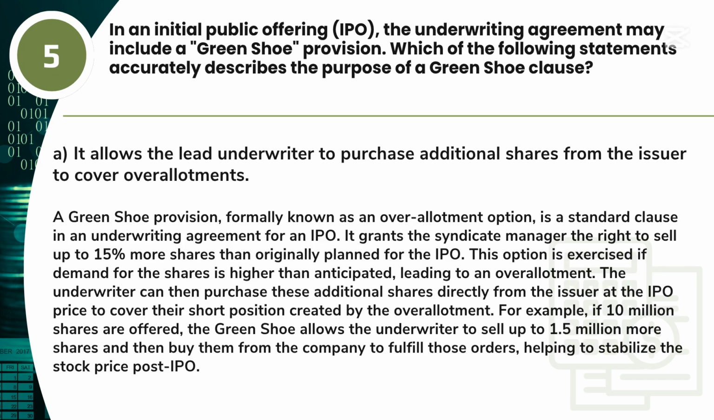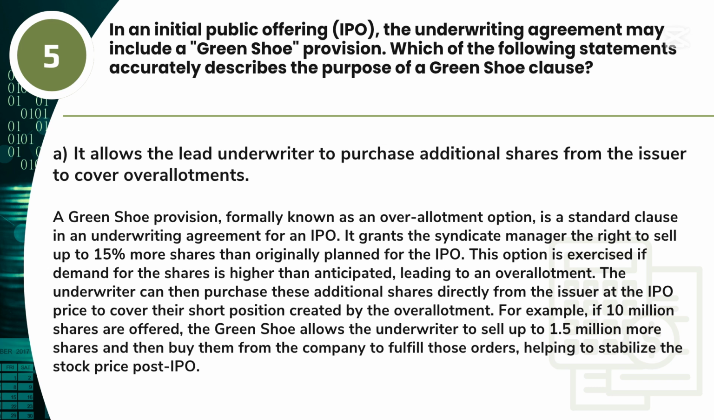Answer: A. It allows the lead underwriter to purchase additional shares from the issuer to cover overallotments. A green shoe provision, formerly known as an overallotment option, is a standard clause in an underwriting agreement for an IPO. It grants the syndicate manager the right to sell up to 15% more shares than originally planned for the IPO. This option is exercised if demand for the shares is higher than anticipated, leading to an overallotment.